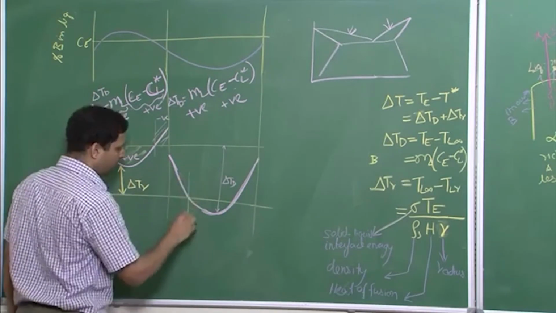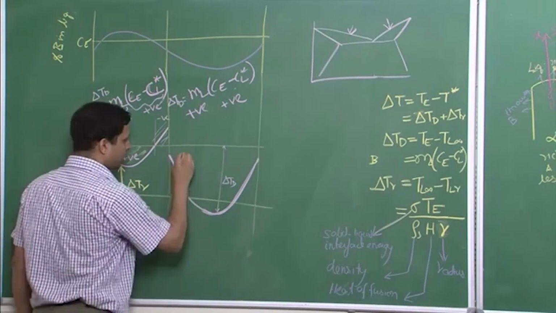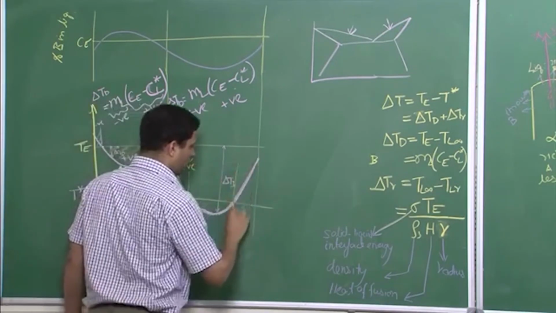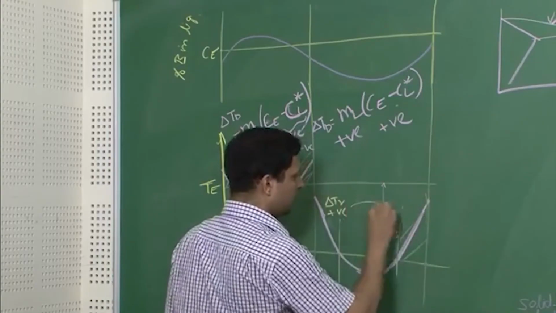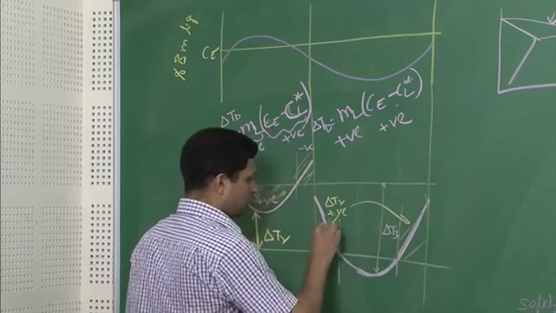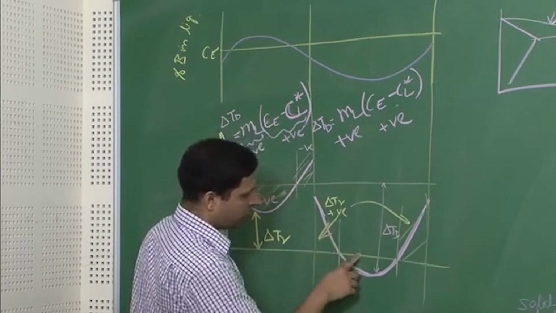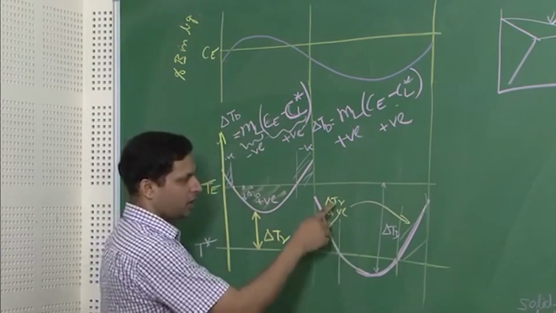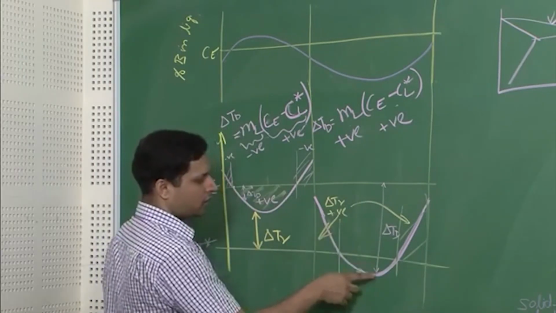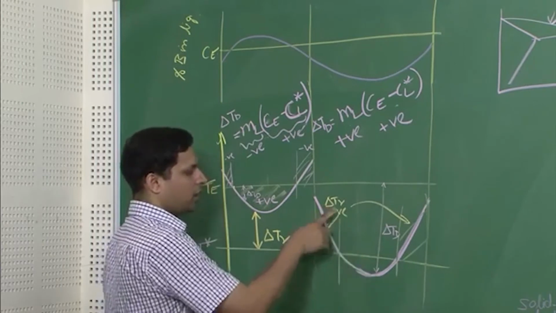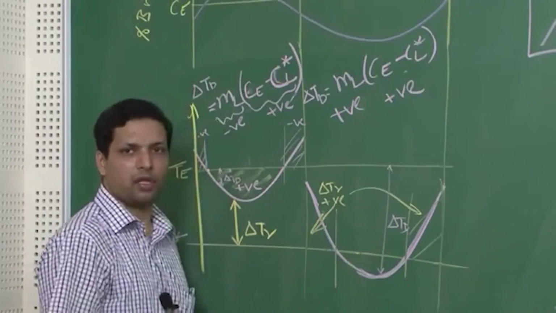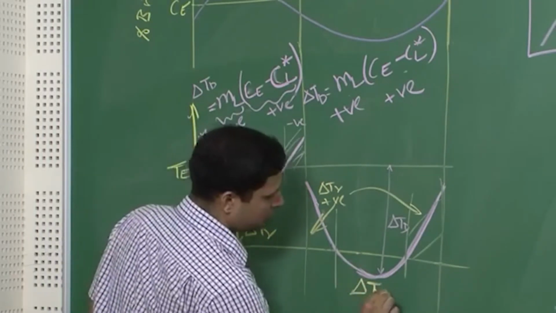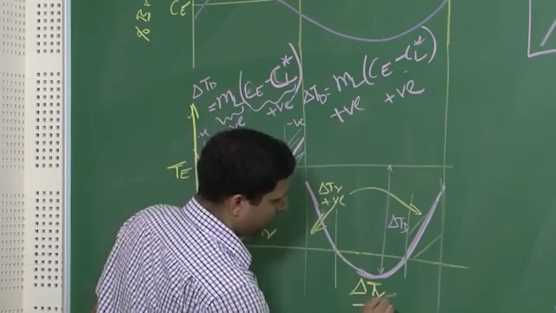For example, from this region to this region, delta TR is positive, so is it in this particular region. But what about this part? Over here delta TD itself has exceeded T star. It means delta TR must be negative to adjust for this extra amount, and therefore when it is negative, the overall temperature will come down to T star. So in this region delta TR must be negative.